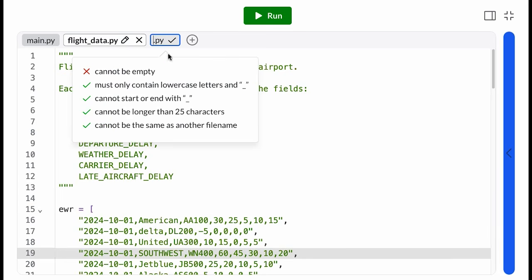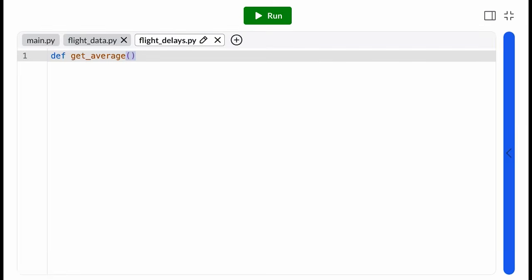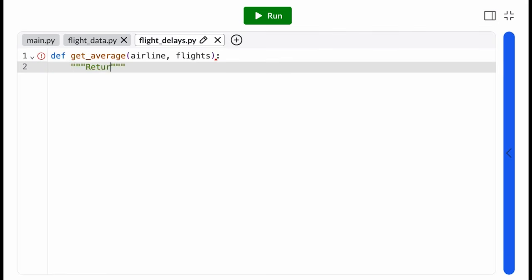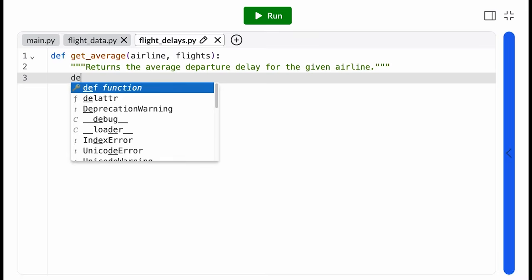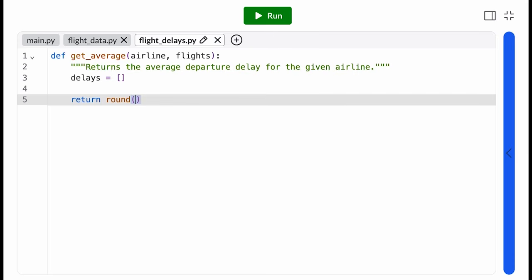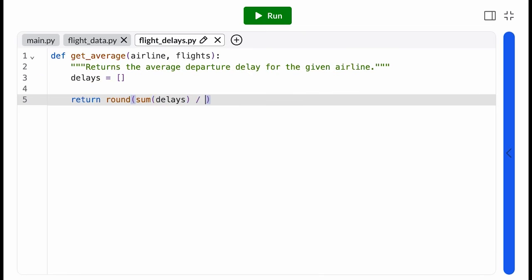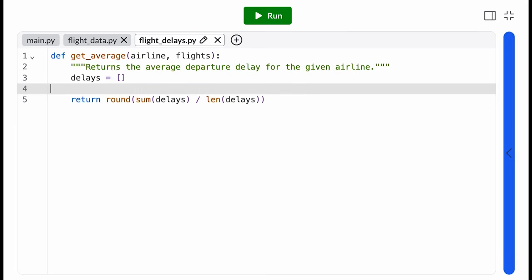To start, let's create a new module to hold all of my analysis functions. I think I want to calculate the average delay time per airline. So I probably want a function that takes in the name of an airline, our flight data, and returns out the average delay for that airline in minutes. To make this easy, I can just accumulate a list of all of that airline's delays. The average then is just the sum of that list divided by the length of that list.